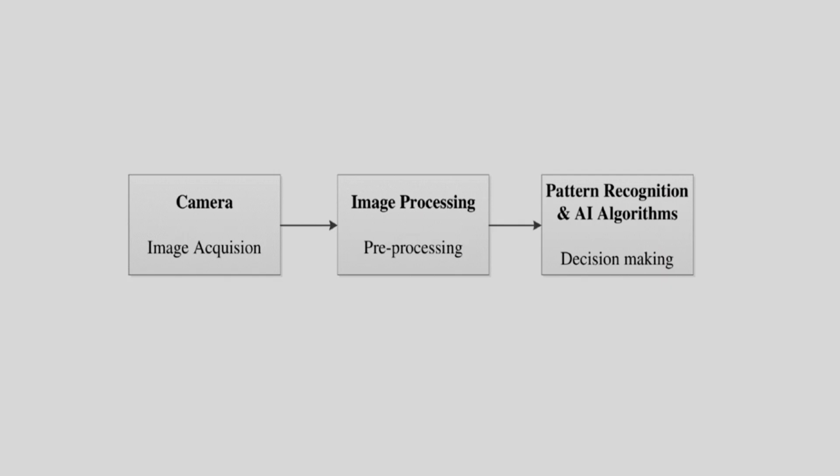In my first class, I discussed this block diagram. This is a typical computer vision system. First is the image acquisition by camera, and after this we have to do some pre-processing, and the final step is the feature extraction and the pattern classification. That is nothing but decision making. So pattern recognition and the artificial intelligence algorithms.